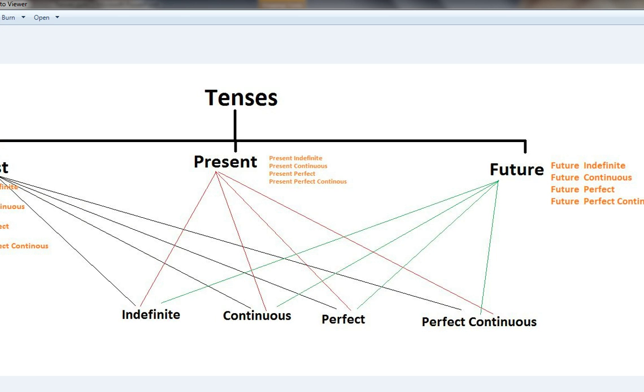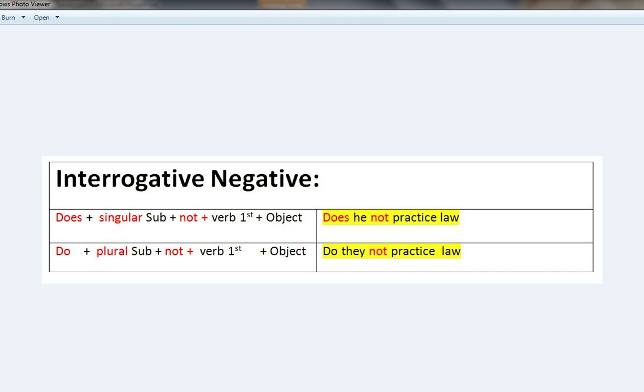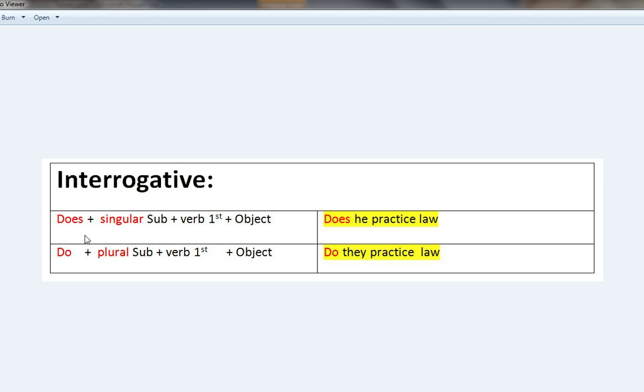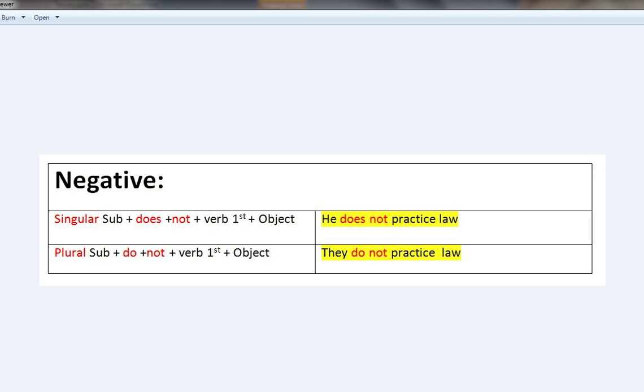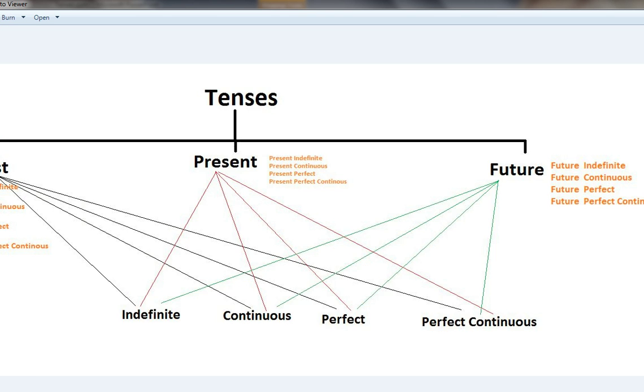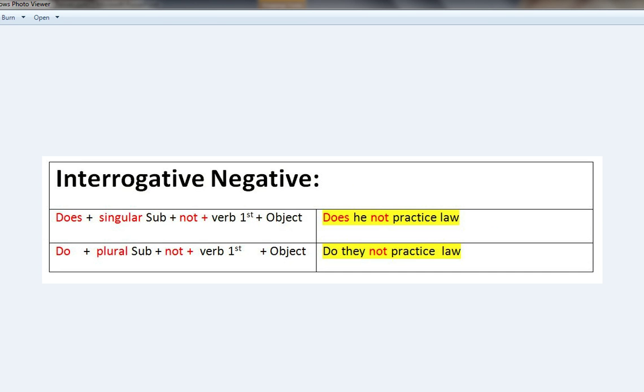If you're asking a question, then you have to put does or do in the beginning. If you're asking a negative question, or asking a question negatively, then you have to put does in the beginning, then subject, then not; or do in the beginning, then subject, and not. This is very simple to understand.